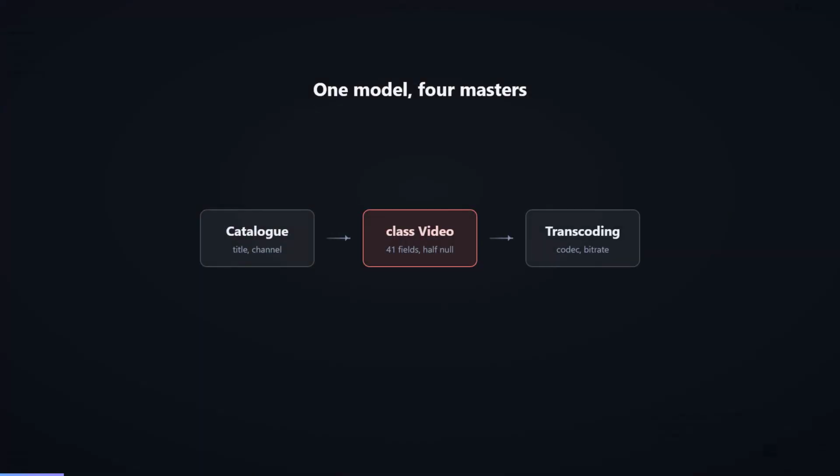One shared video class serving 4 teams. The catalog adds a title. Transcoding adds a codec. Playback adds a resume position. Billing adds a revenue flag. Nobody designed this object. It accreted because every team was right and there was no boundary to keep them apart.